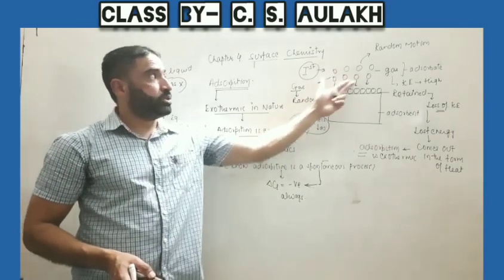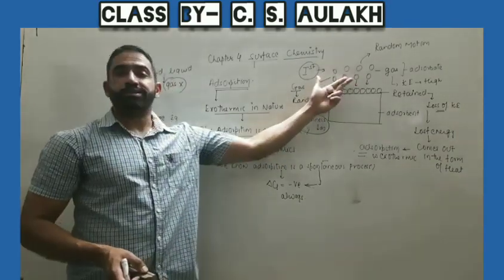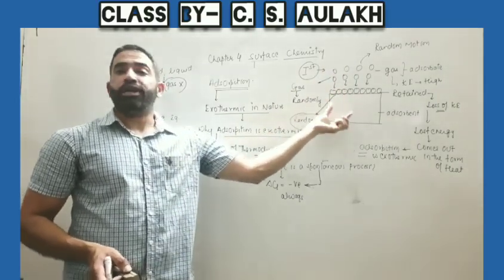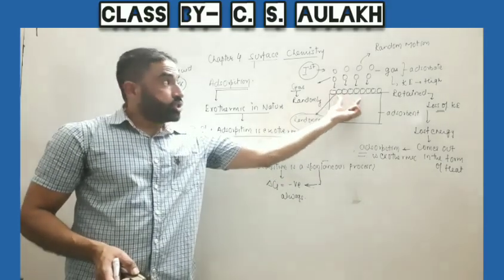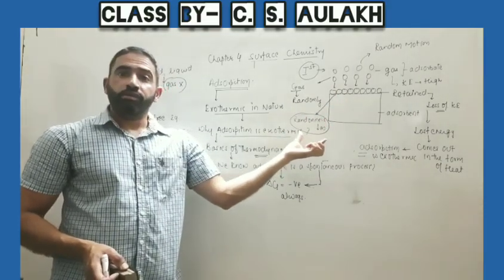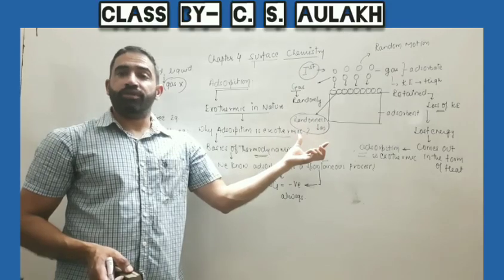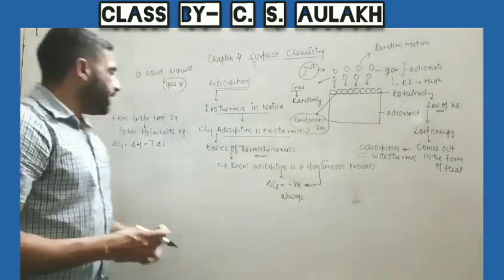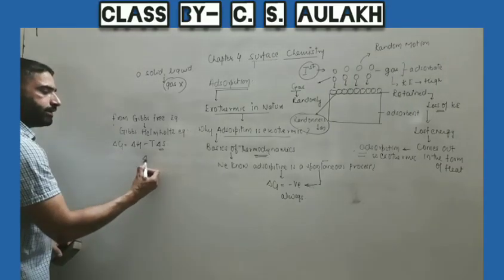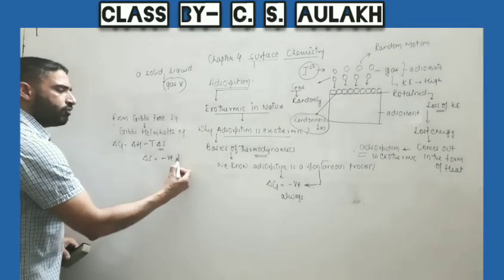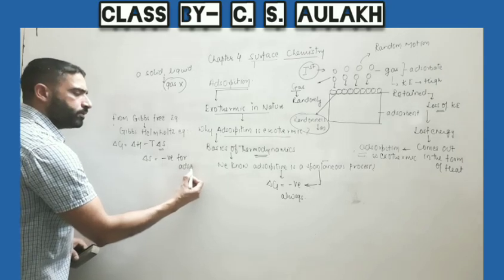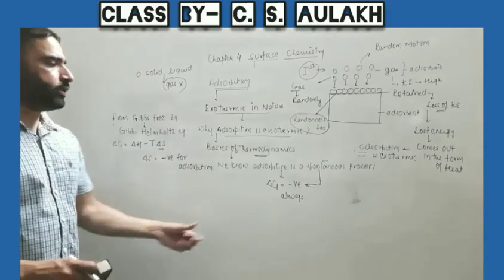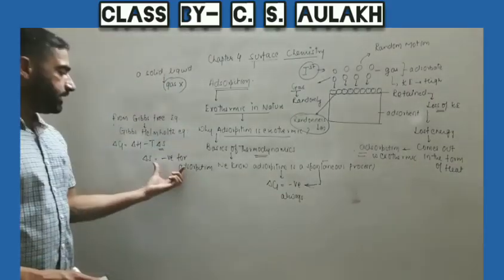Before adsorption, molecules of the adsorbate, that is the gas, were moving randomly here and there in all the directions. But when they get retained, their motion decreases, randomness decreases. So as entropy is the measure of randomness, we say entropy decreases. So delta S is negative for adsorption.